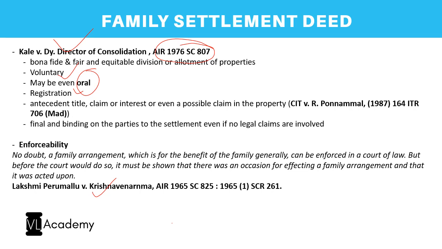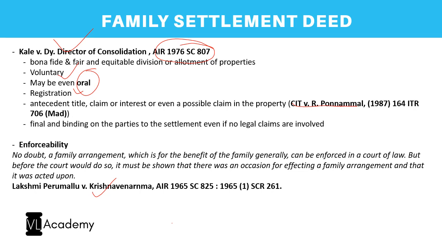Next, coming to this case of CIT versus R. Ponnamal, I will not go into the merits of the case, but what is established here is that usually the principle in a family settlement deed is that for any person to get a share in the property, he should either have an antecedent title, claim or interest, that is, a pre-existing title or pre-existing claim or pre-existing interest, or even a possible claim in the property, that is, me being a coparcener or me being the son of the daughter, so I might have a possible claim over the property.